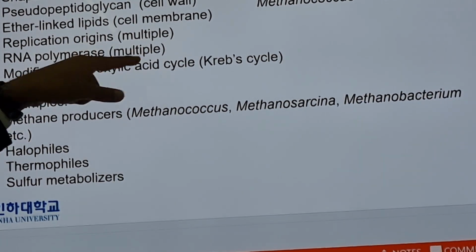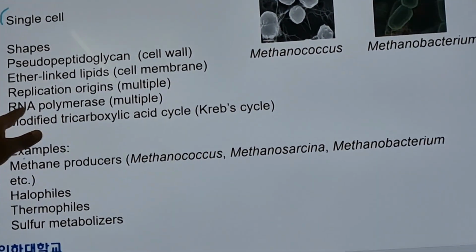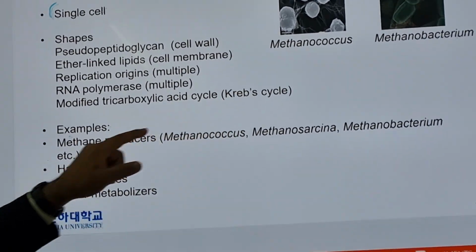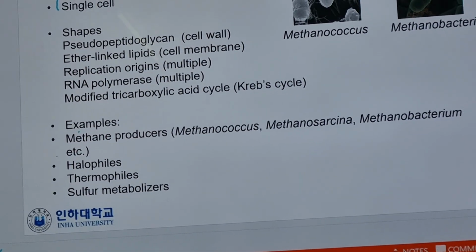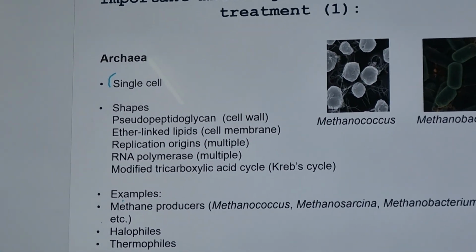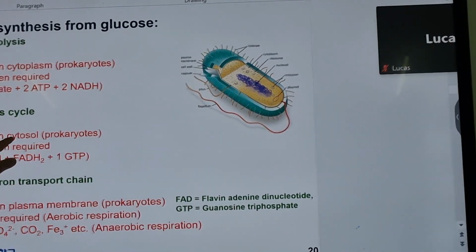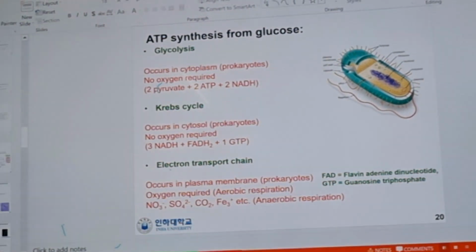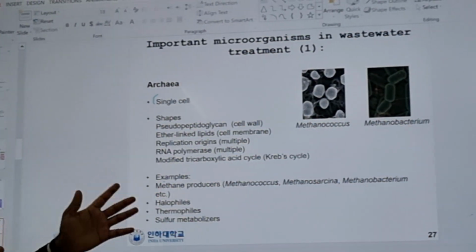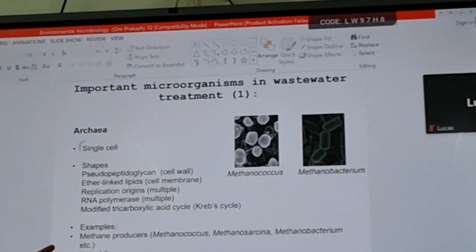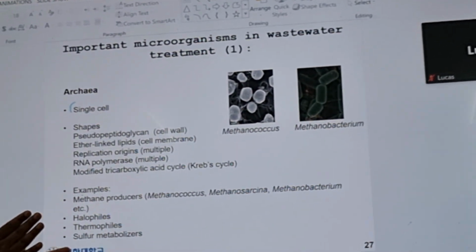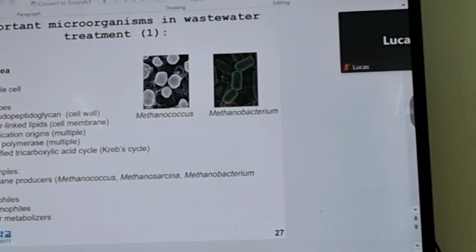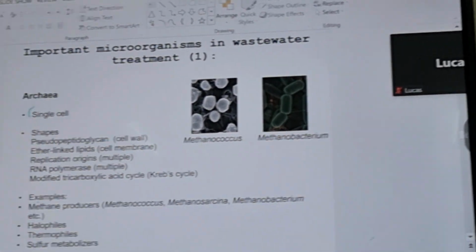Replication origin is multiple in archaea, but in bacteria it's single. RNA polymerase is multiple, and they have a modified TCA, Krebs cycle. The Krebs cycle which I showed you is strictly followed in bacteria, but in archaea it is not completely followed. They cut some steps and form their own processes for ATP generation. So these are the differences between archaea and bacteria.